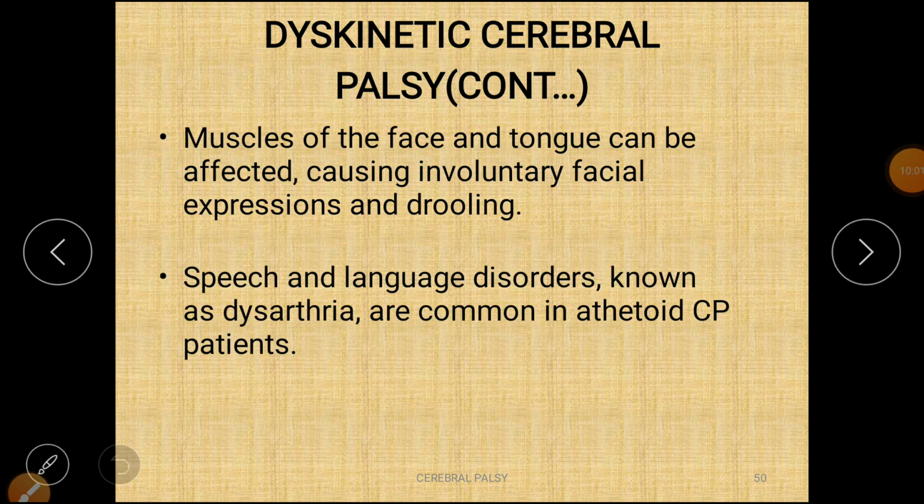Next, the muscles of the face and tongue can be affected, causing involuntary facial expressions and drooling of saliva. Speech and language disorders known as dysarthria are common in athetoid CP patients.